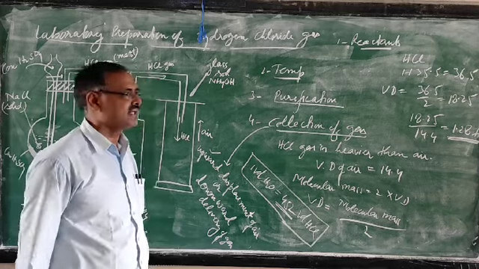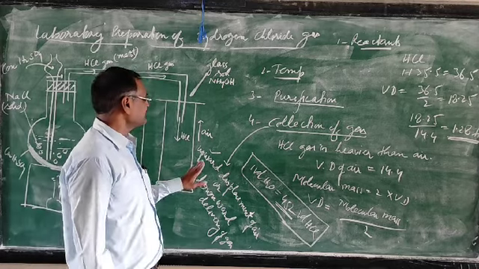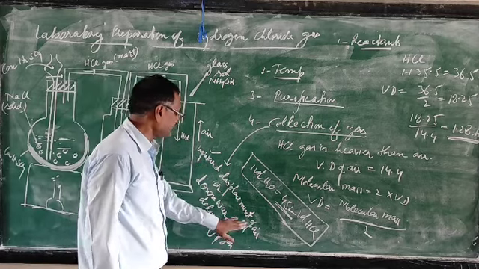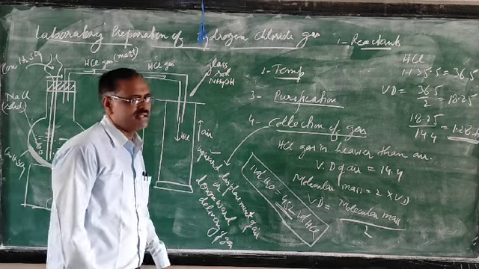By which method is HCl gas collected? HCl gas is collected by upward displacement of air or downward delivery of the gas.